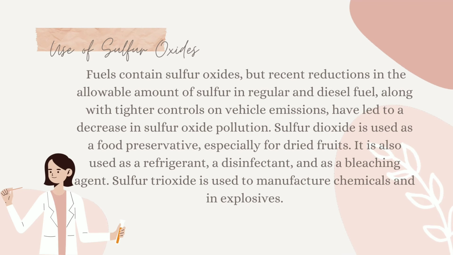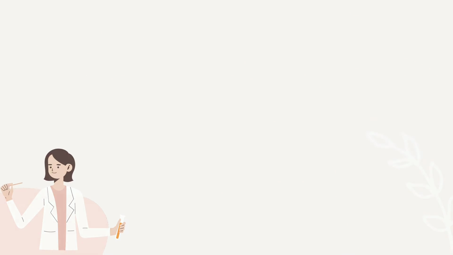The use of sulfur oxides. Fuels contain sulfur, but recent reductions in the allowable amount of sulfur in regular and diesel fuel, along with tighter controls on vehicle emissions, have led to a decrease in sulfur oxide pollution. Sulfur dioxide is used as a preservative, especially for dried fruits. It is also used as a refrigerant, a disinfectant, and as a bleaching agent. Sulfur trioxide is used to manufacture chemicals and in explosives.